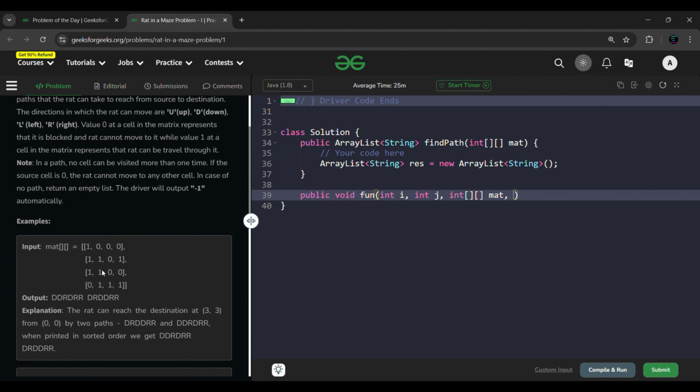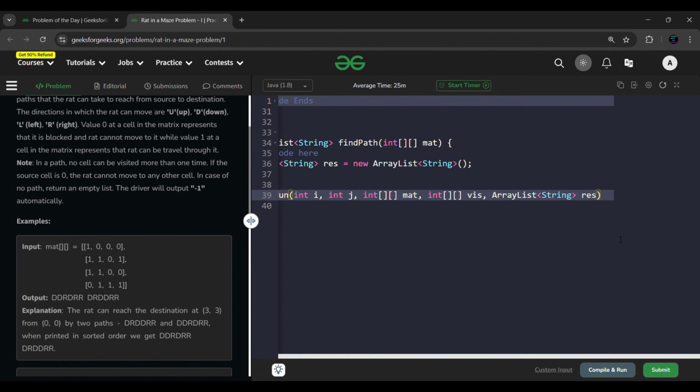But I have already visited this. I said that we were here, from here we went to this, and from here there is a possibility to go down, but we cannot go down because it is already visited. So because of that visited stuff, we require an additional array called visited array. Let's say initially all the values will be zeros in this, and again we'll require our resultant list, right, as a reference. Okay, let's pass this, and along with this we'll require a string which will be storing all the paths.